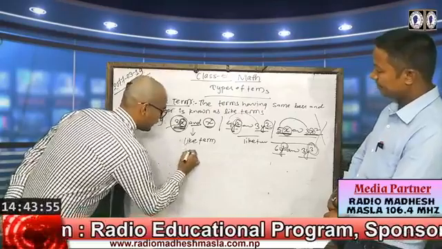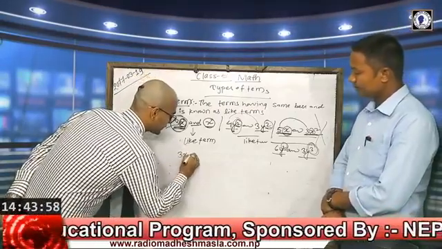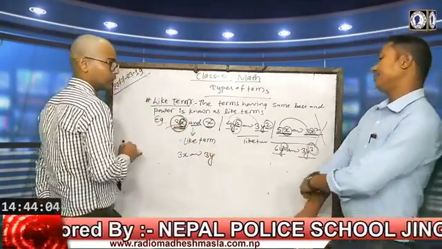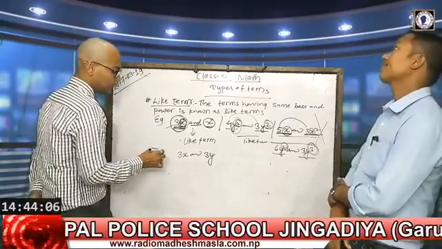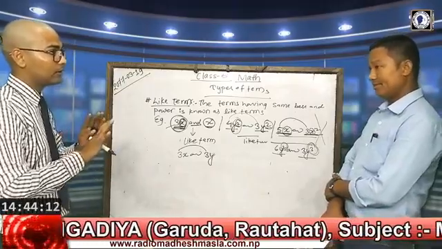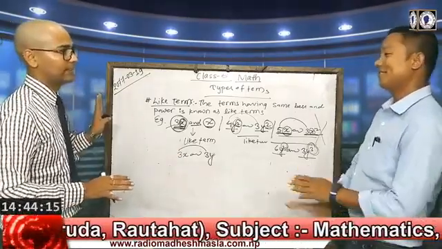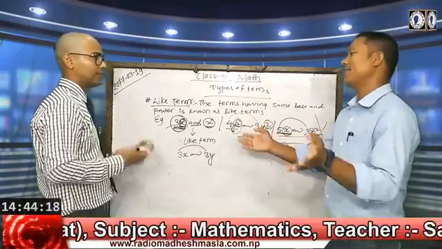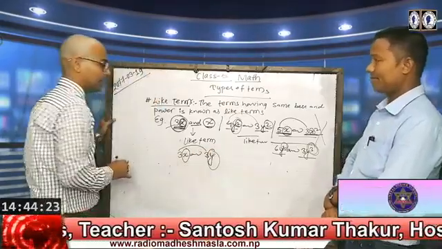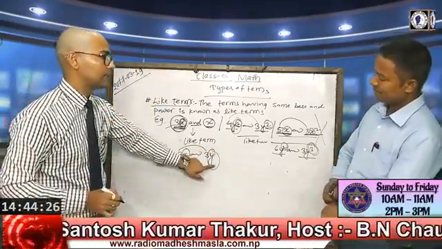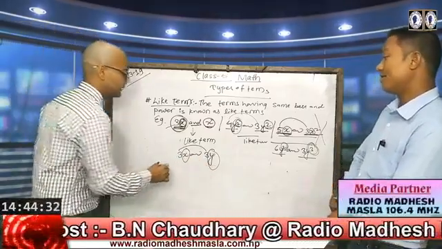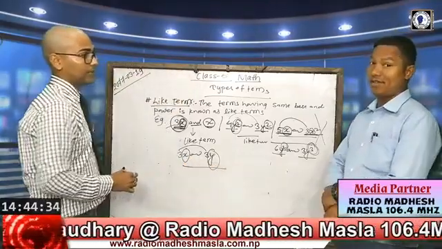In the same way, let's take the fifth example. Suppose we have 3x and 3y. In this condition, they have the same coefficient. But as we know, we don't have any problem with coefficient. It doesn't matter if the coefficient is different or same. We should only focus on the base number. The first base is x and another is y, so they have different bases. It means they are not like terms.